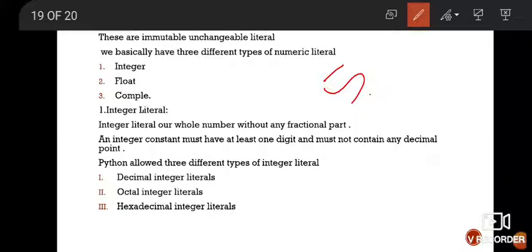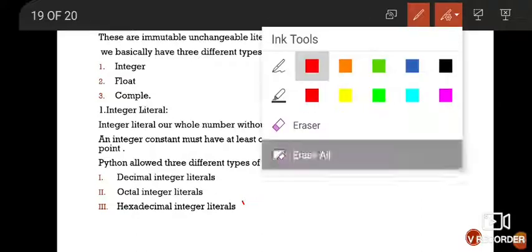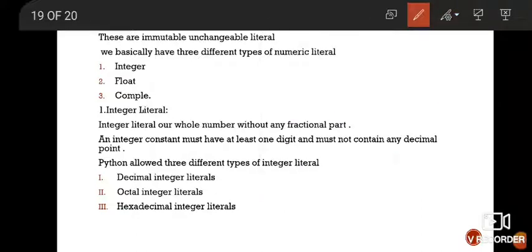An integer constant must have at least one digit and must not contain any decimal points. Python allows three different types of integer literal: decimal integer literal, octal integer literal, and hexadecimal integer literal.